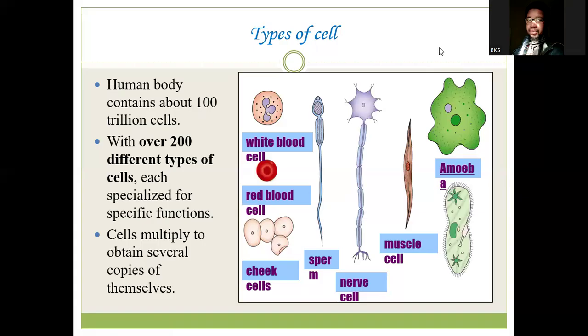These cells come together to give tissue and organs. They multiply and obtain several copies of themselves. But these cells majorly differ in size, in shape, and in lifespan. We can see the red blood cells. The red blood cells are very small in size.